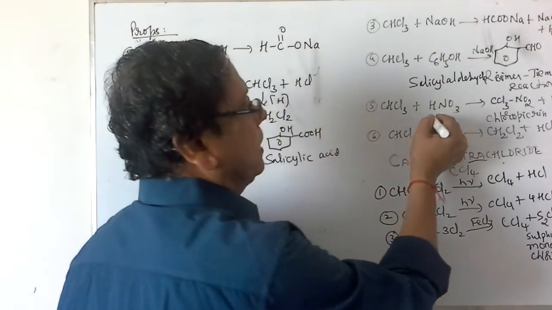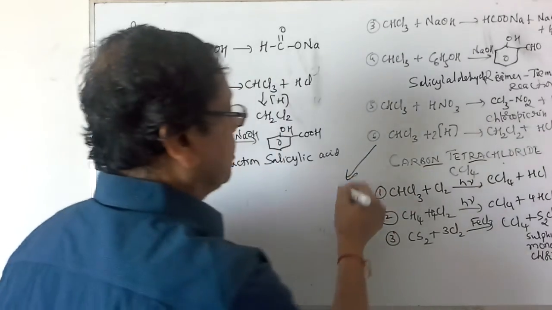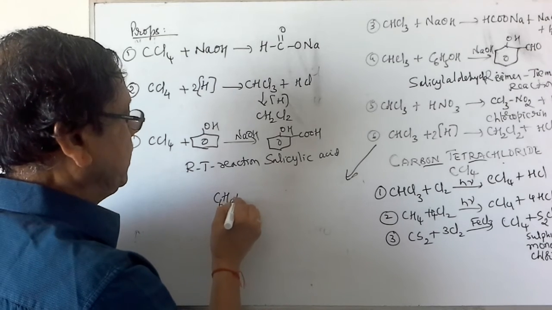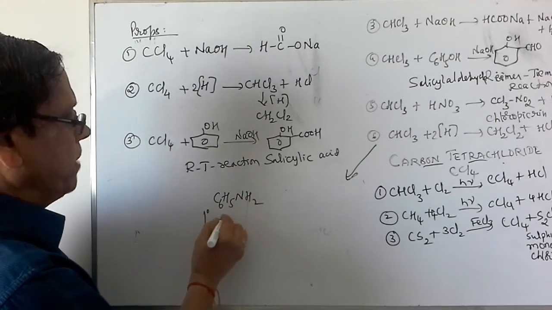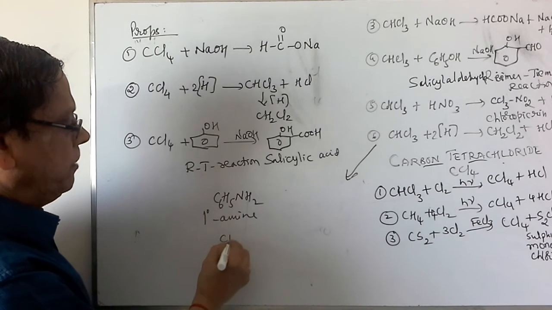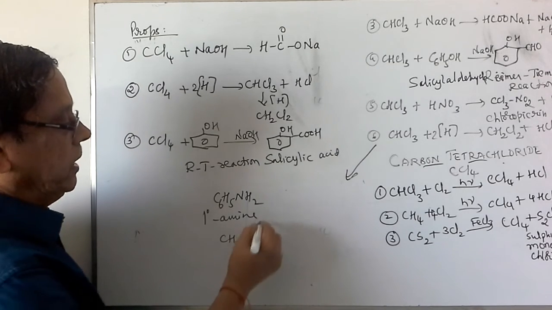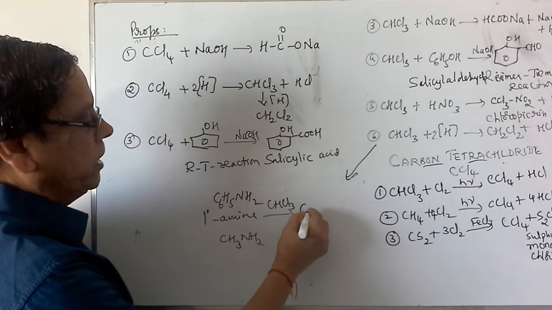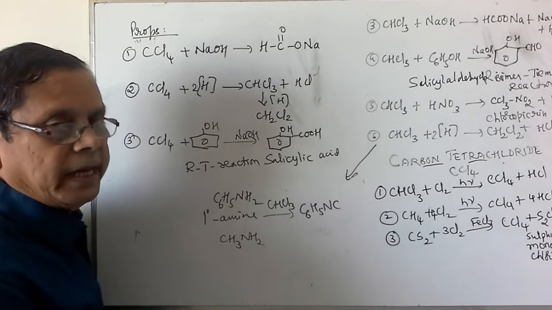One more piece of information regarding chloroform. Reactions of chloroform: when we use C6H5NH2, a primary amine, it may be either aniline or CH3NH2 or any primary amine. When they are treated with chloroform, CHCl3, they give rise to the corresponding isocyanides, C6H5NC.